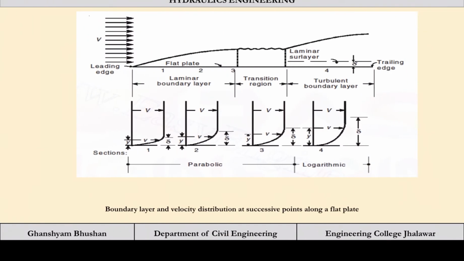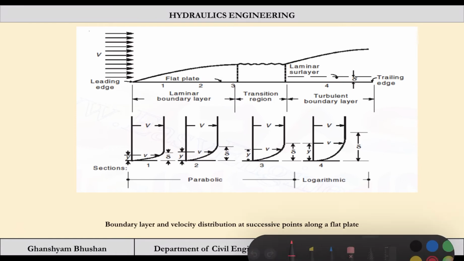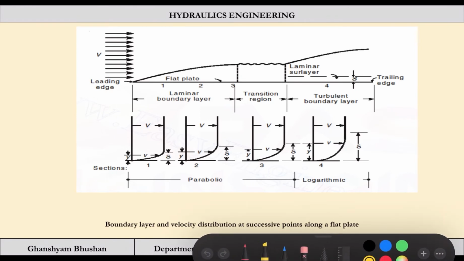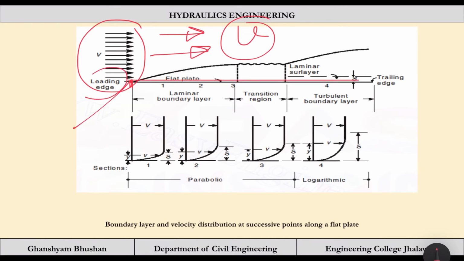Now let us see what is happening actually. So let us say this is your free stream. So here velocity is capital V. Let us just say this is some plate, and this is your leading edge, this is the trailing edge. Okay, so this region, whatever you are seeing, is the boundary layer, and outside this boundary layer the velocity is V, capital V. Inside, there is a variation in velocity due to boundary layer existence.